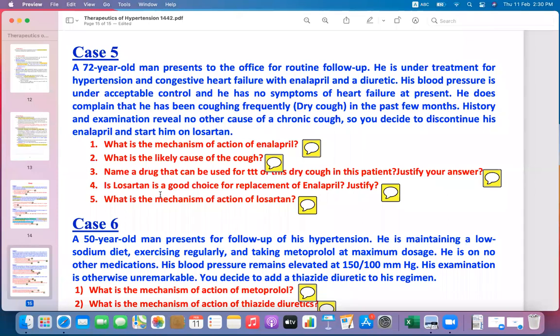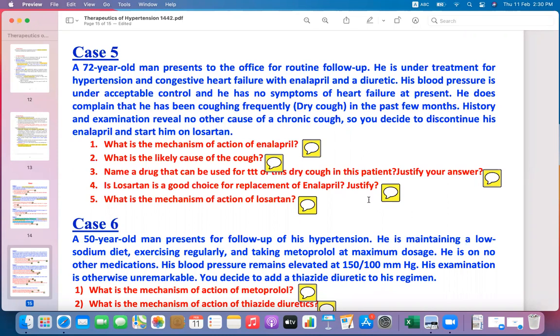Is losartan a good choice for replacement of enalapril? Justify. Yes, obviously, if the patient has contraindications, hypersensitivity, or adverse effects with the angiotensin converting enzyme inhibitors, you can use losartan, which is an angiotensin receptor blocker, having the same mechanism of action.